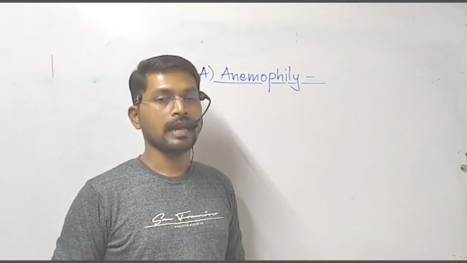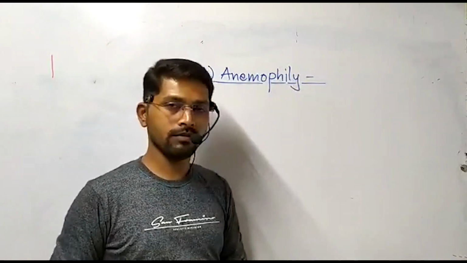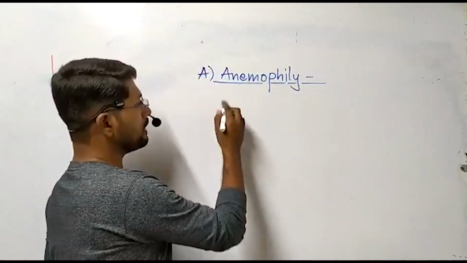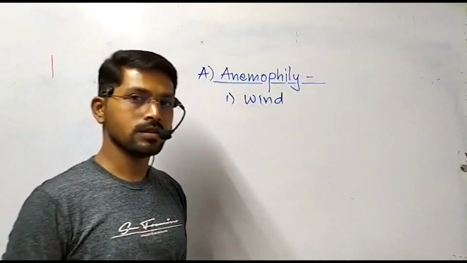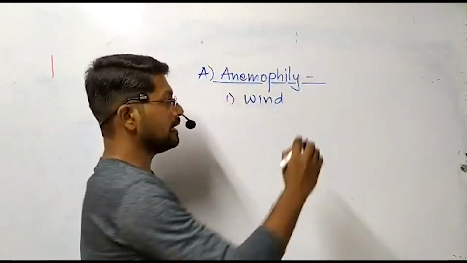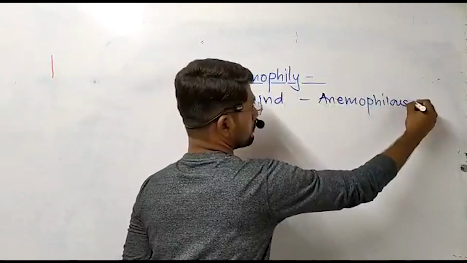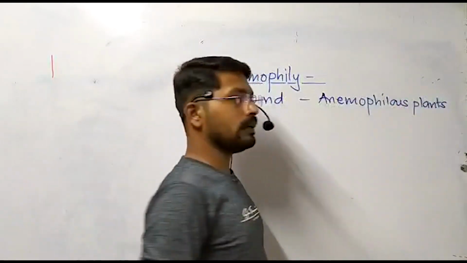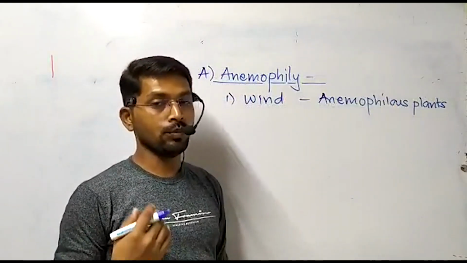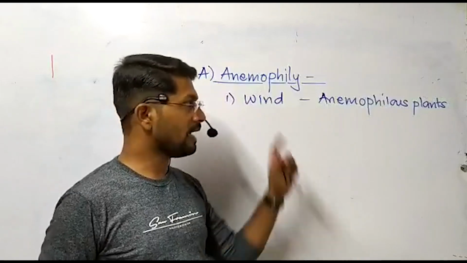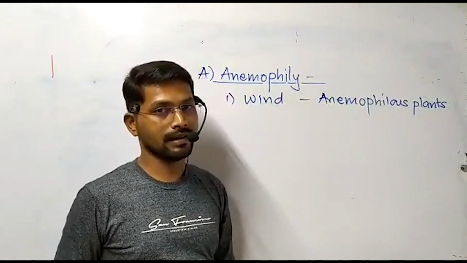Let us discuss the first type of pollination under abiotic agencies, and that is anemophily. We have already studied that. Anemophily is the type of pollination which occurs by means of the agency of wind, and the plants which show anemophily are called anemophilous plants. Now let us discuss the important characteristic features of the anemophilous plants, due to which they favor the process of anemophily. They are supportive to the wind to carry their pollen grains.